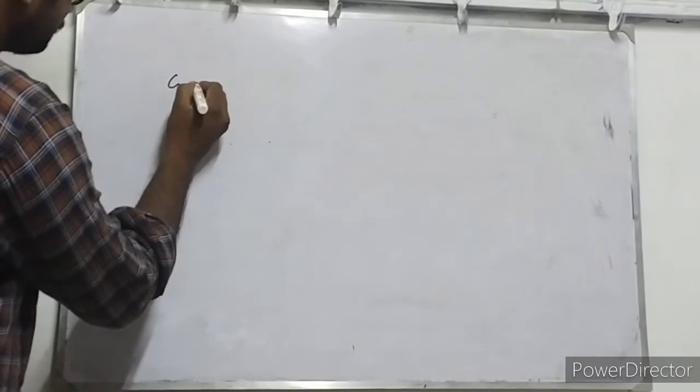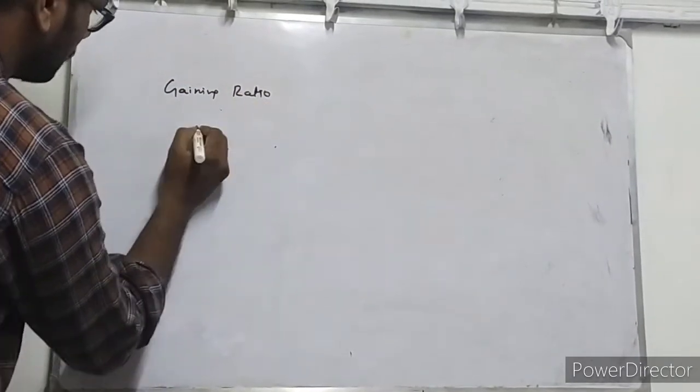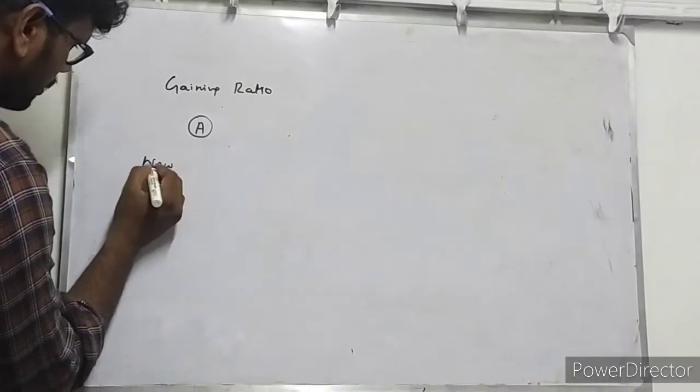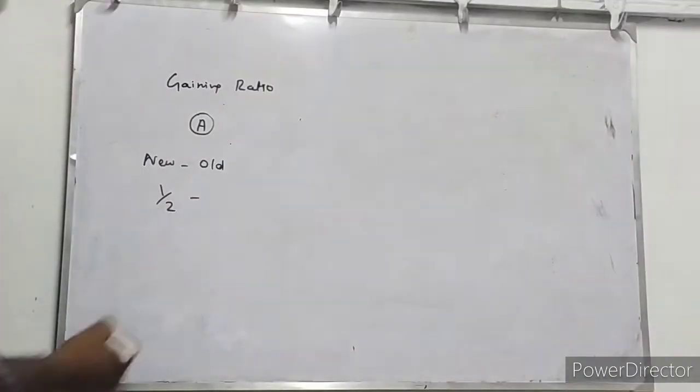Gaining ratio for partner A. You know the formula for gaining ratio: new ratio minus old ratio. New ratio for partner A is 1 by 2, because they are going to share their profits equally. That is their new ratio.